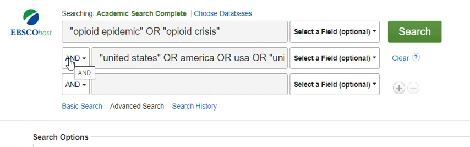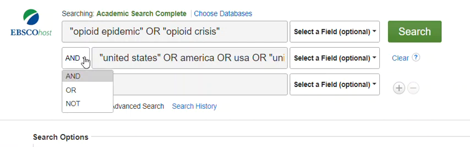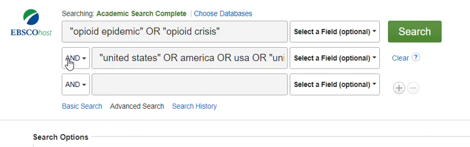Now you see on the outside in the box you have the option from the drop-down box to select or here and not. I recommend you keep, most of the time you'll use it as and, because that and is telling the database to include both lines. That or tells the database it doesn't matter which word or phrase from each line is chosen. So it could be opioid epidemic in United States, or it could be opioid epidemic in America, it could be opioid crisis in USA. Doesn't matter the combination, because those words as I've typed them are interchangeable to my research. Opioid epidemic, opioid crisis mean the same thing for me in my research.